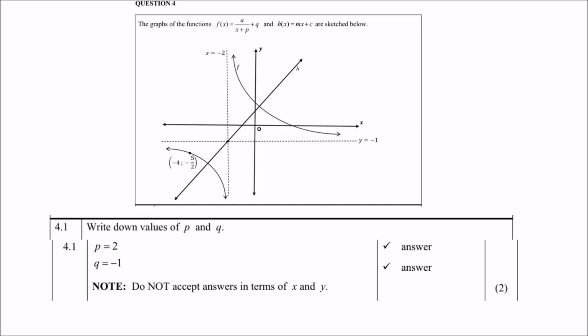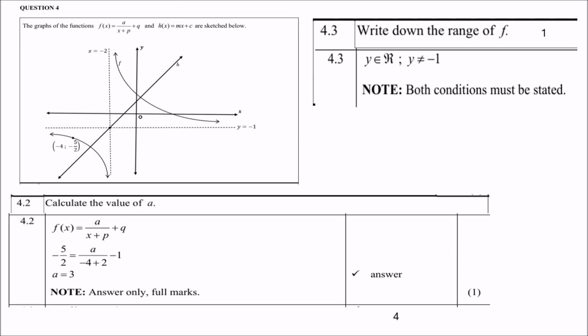Question 4.3, you must write down the range of f, and in 4.2, you must calculate the value of small letter a. So what you do is, small letter a is part of the hyperbola, not a straight line. So you start off with the formula of the hyperbola and replace what is given. Remember, we have that given point, -4 and -5 over 2. So we're going to substitute that point into the formula for the hyperbola, and then simplify, and you'll get a equals 3.